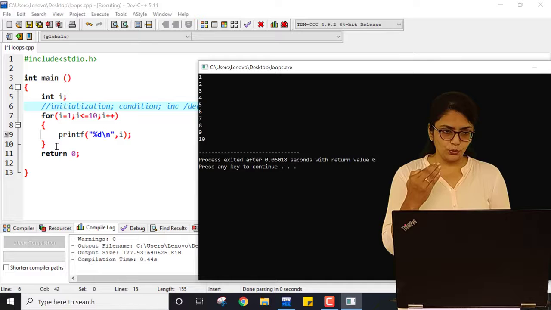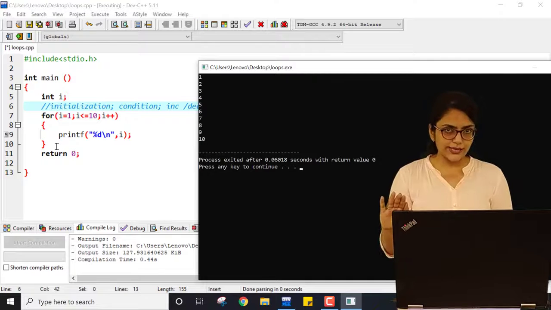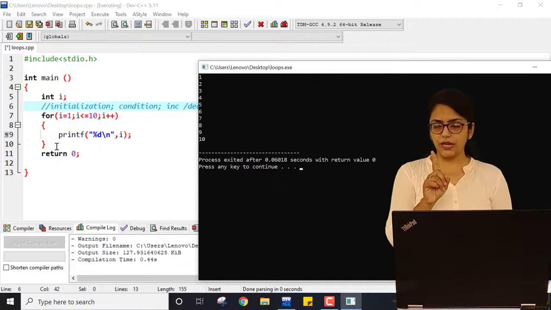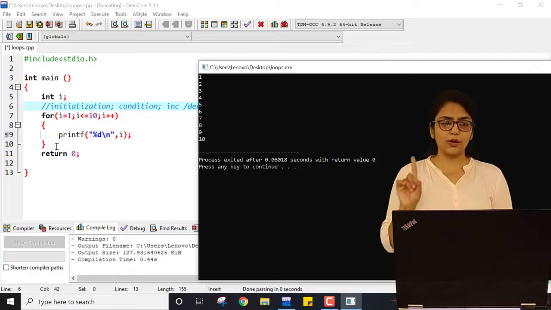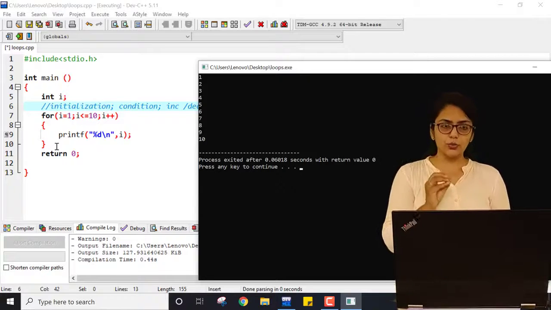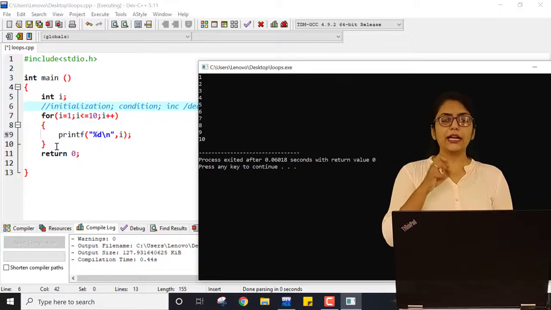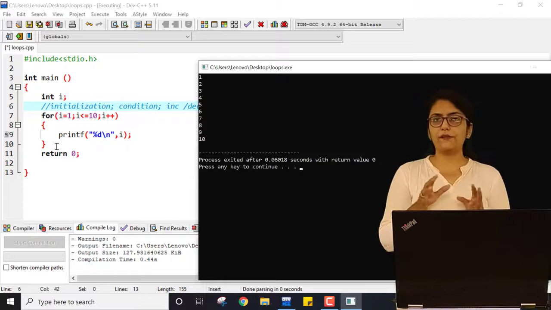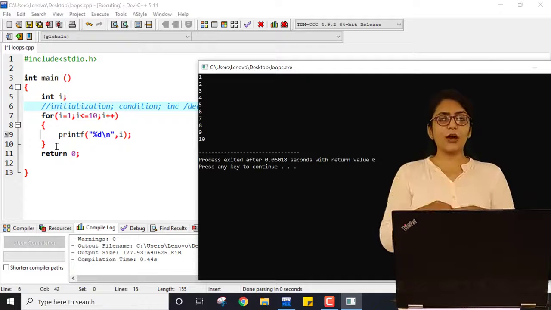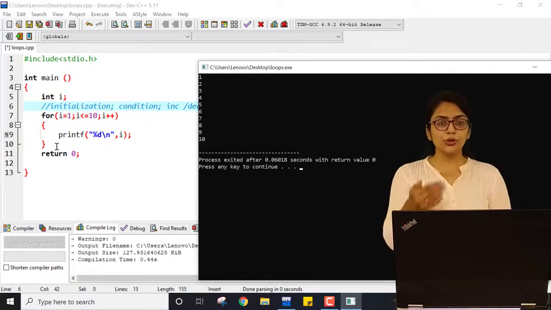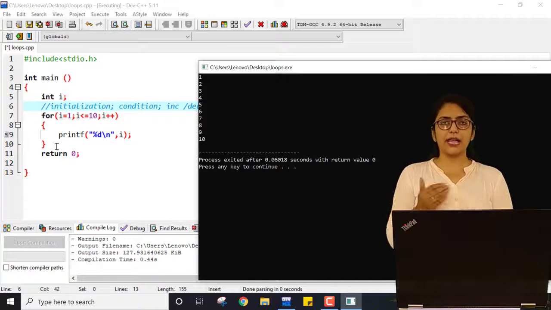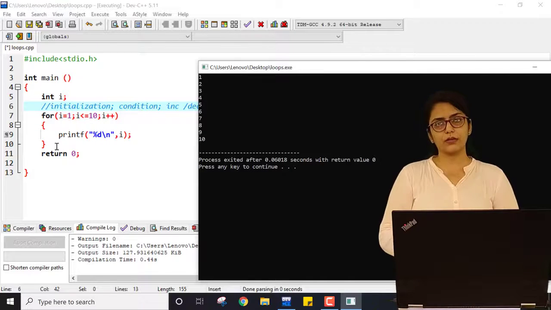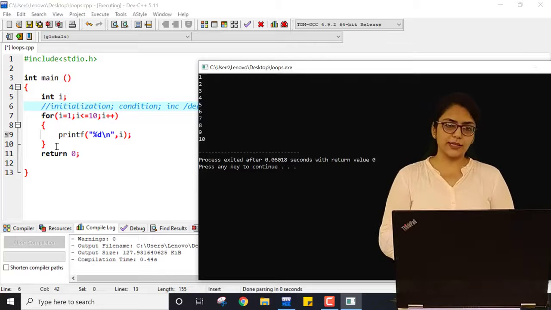As it becomes 2, it will not initialize again; it will directly check the condition, that is, whether 2 is less than or equal to 10 or not. Yes, it is, so the condition is true, so it can go inside the loop and execute the statement. Now it is printing the value of i, which has been updated to 2. So 2 is printed, and a similar thing happens for each value of i. I hope you understand this concept.